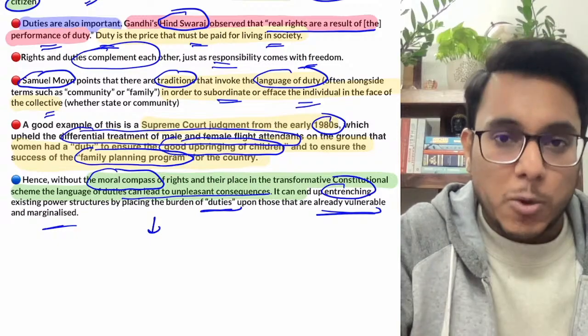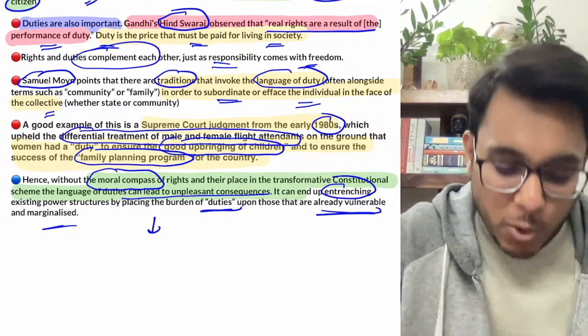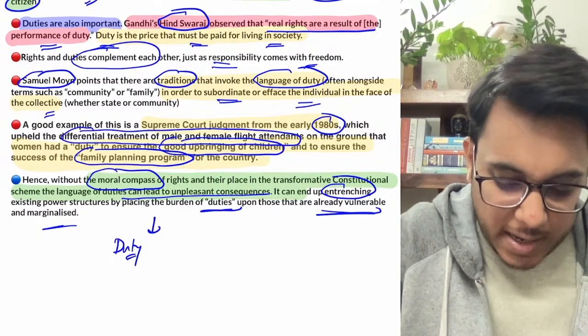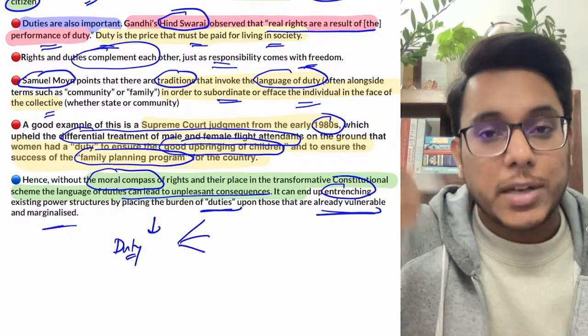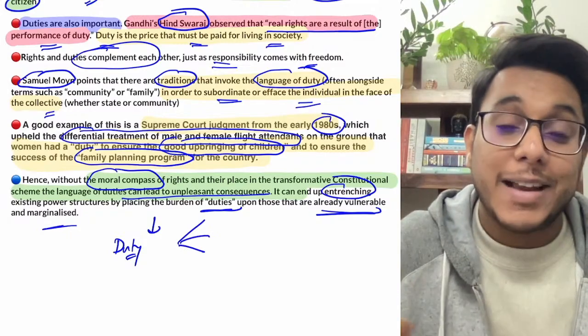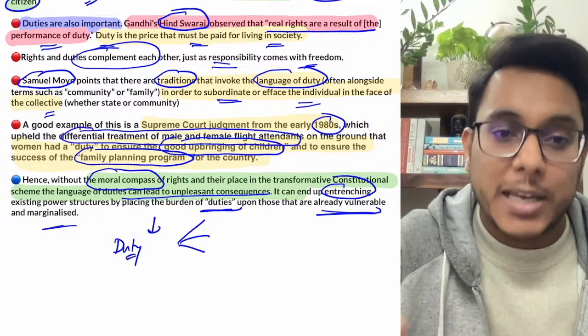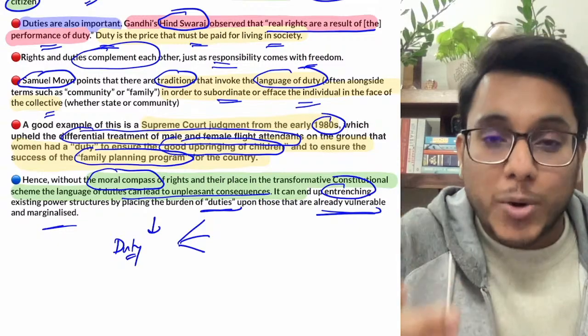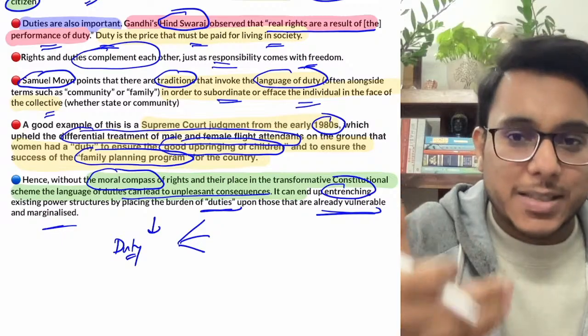Moreover, when we talk about duty, duty needs to be understood in such a way that the duties first of all need to be put on certain people who have been entrenched, who have been given a privilege, the duty to protect the vulnerable ones. Fine, these are certain things.